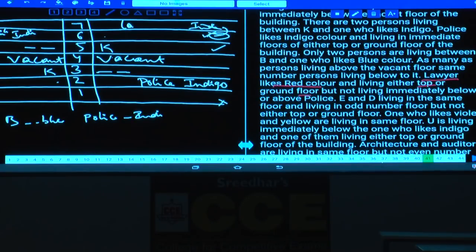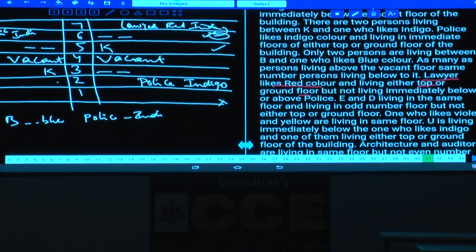As lawyer is the only one person here, and lawyer likes red color, there is only one person. As there is only one person in this one, how many persons should be there? Two persons. Why two persons must be here? Because above this vacant floor, four persons, below this vacant floor, there must be four persons. Equal number of persons are staying above the vacant floor and below the vacant floor. Among these 8 persons, equal number means above the vacant floor we should have 4 persons, and below the vacant floor we should have 4 persons.